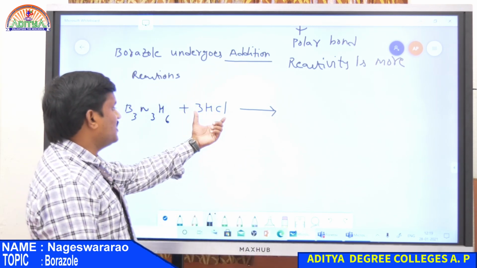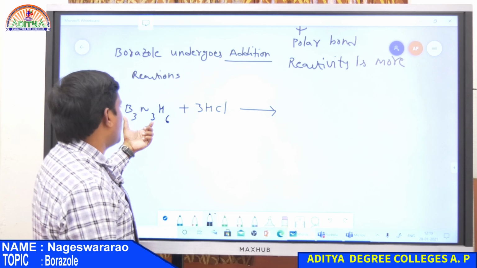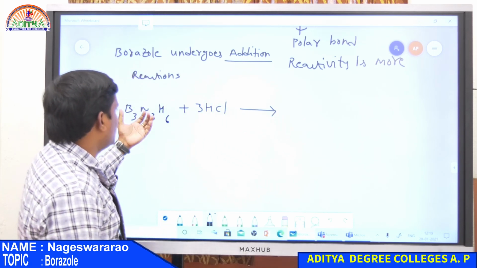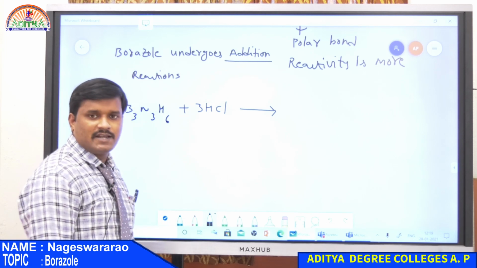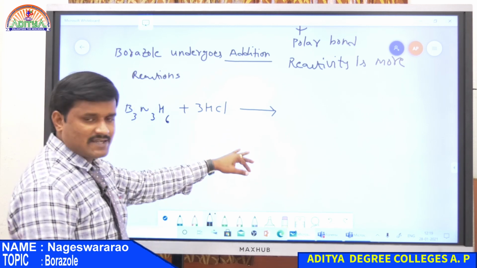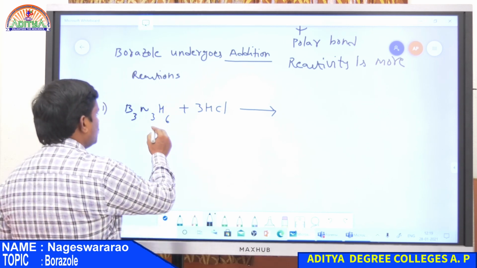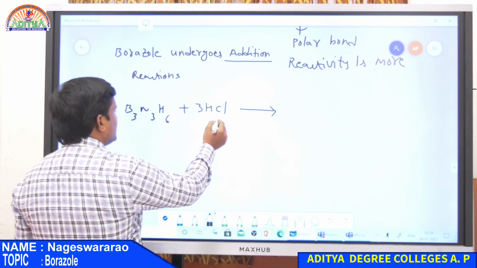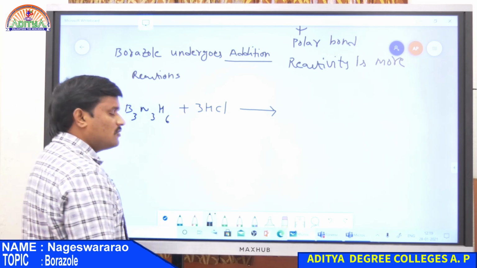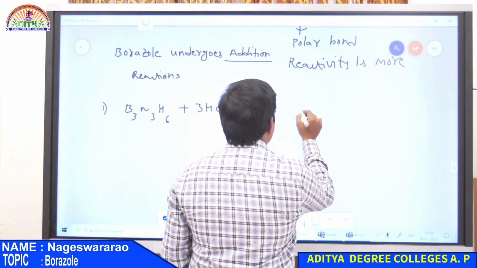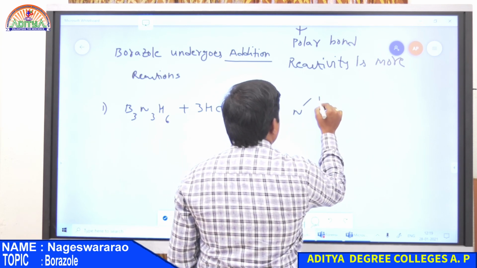In the case of benzene, there is no reaction between benzene and HCl, whereas in the case of borazole, 3 moles of HCl are added to give an addition product like this.